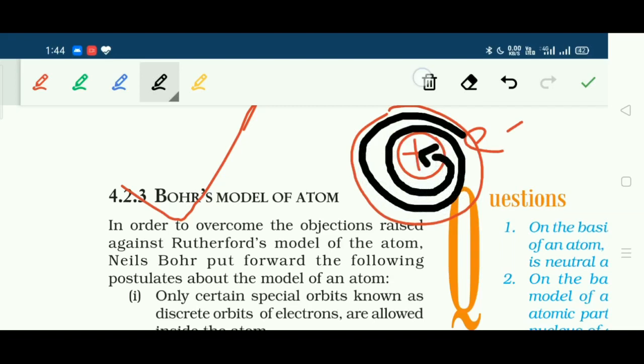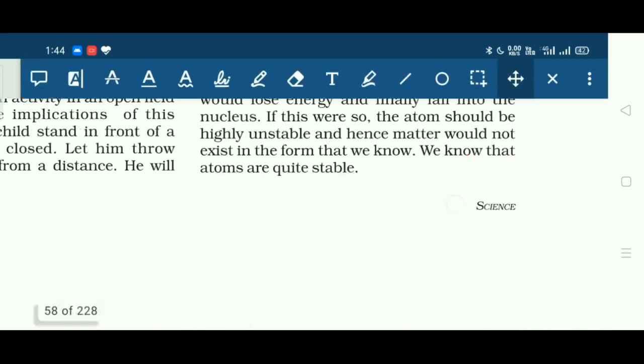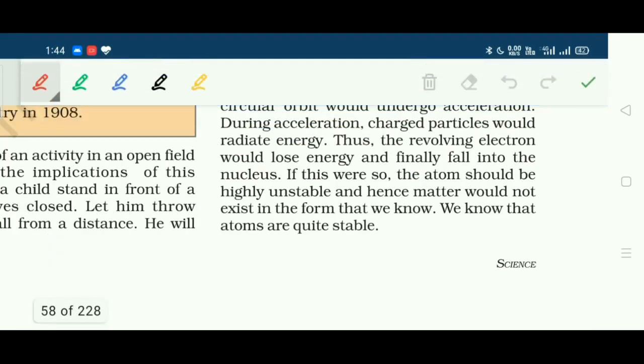But this is not the case. In reality, the atom is stable. So Rutherford's model was unable to explain why the electron keeps on revolving around the nucleus and why it does not fall on the nucleus. This was not explained by Rutherford. Therefore, this is the limitation of Rutherford's model of an atom.